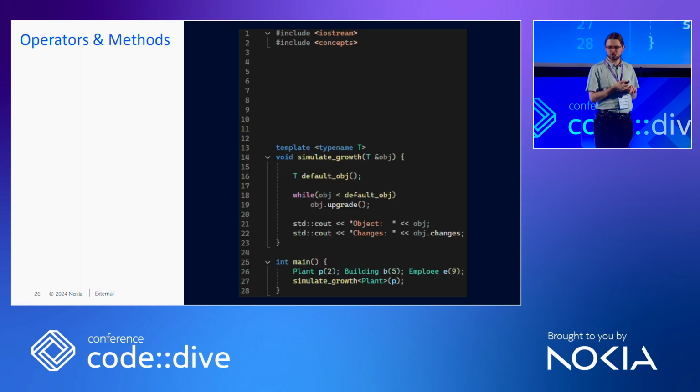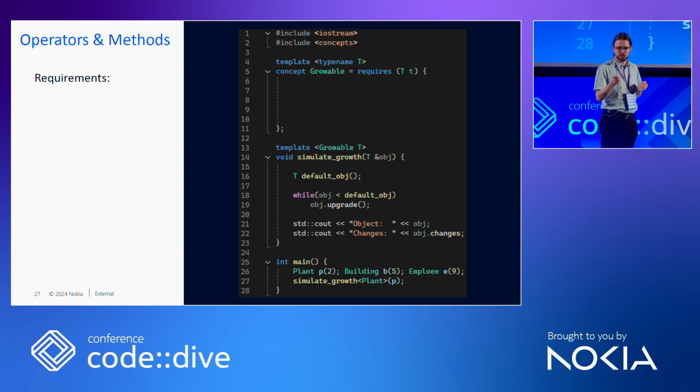We have a function template simulate growth, and we do some things with the parameter that we pass onto this function template. It doesn't matter, but here we have it. So what do we do? First, we include the concepts library. Then we substitute the typename keyword for this concept name. Let's call it, for example, growable, because simulate growth, growable. And we create a concept body.